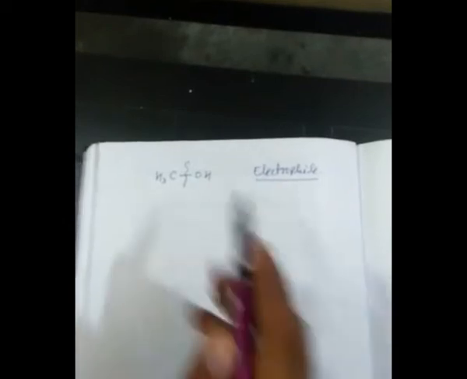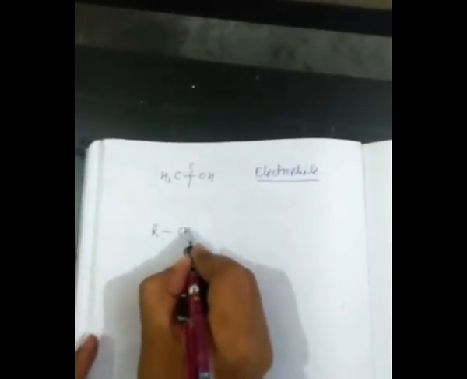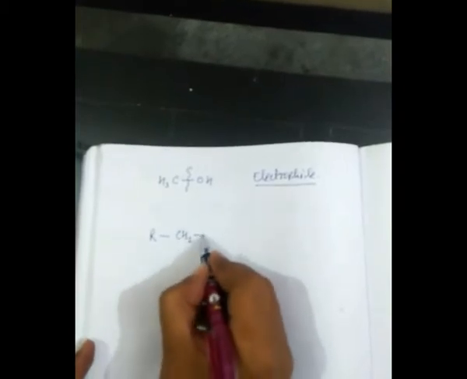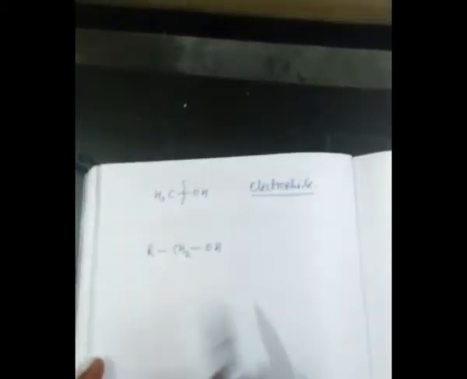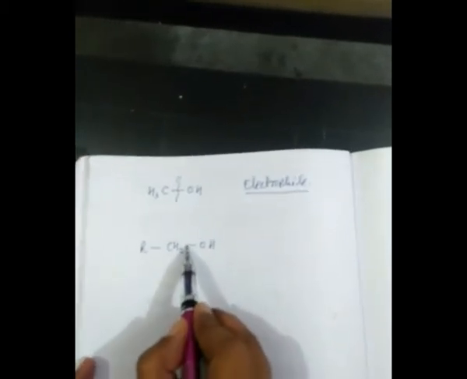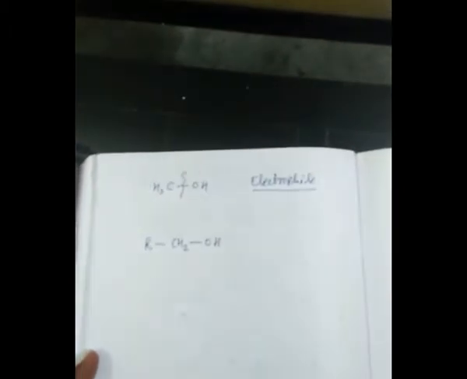How is it possible? Like suppose I have R CH2OH. Now we know that the oxygen is more electronegative, so this will be getting a positive charge.